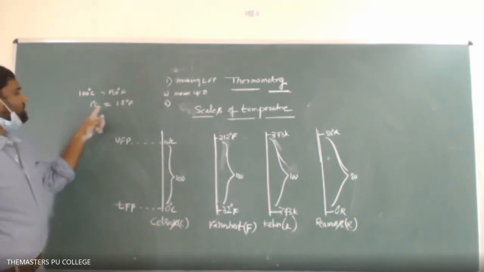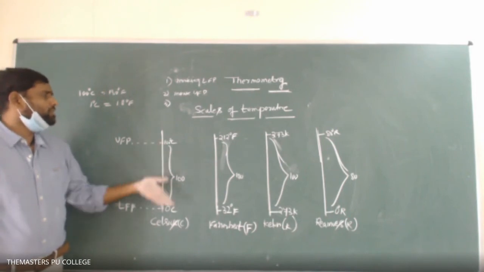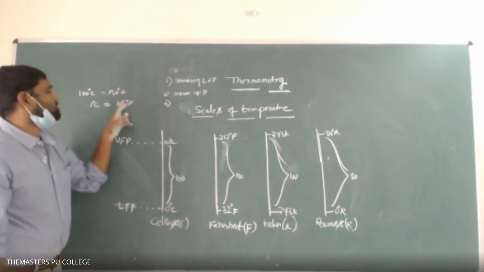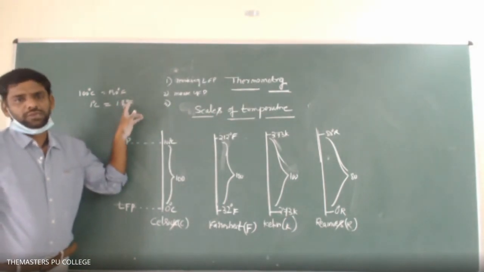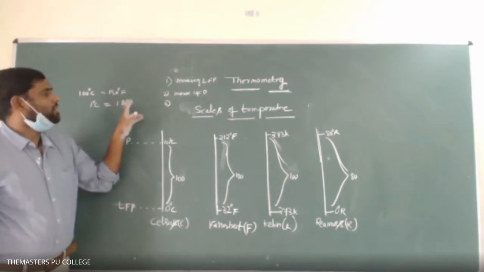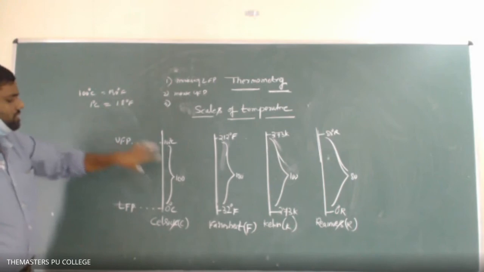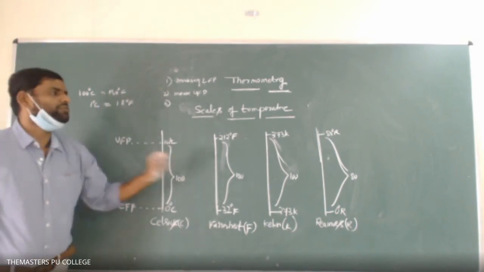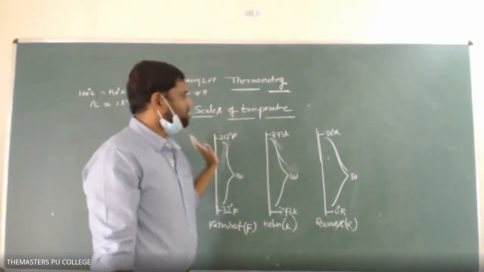So in the Celsius scale, if the temperature is increased by 1 degree, the equal increment of temperature in the Fahrenheit scale must be 1.8 degrees. This is also one of the important points. So a 1 degree rise of temperature in the Celsius scale is equivalent to a 1.8 degree rise in the Fahrenheit scale. So these are the different scales of temperature.